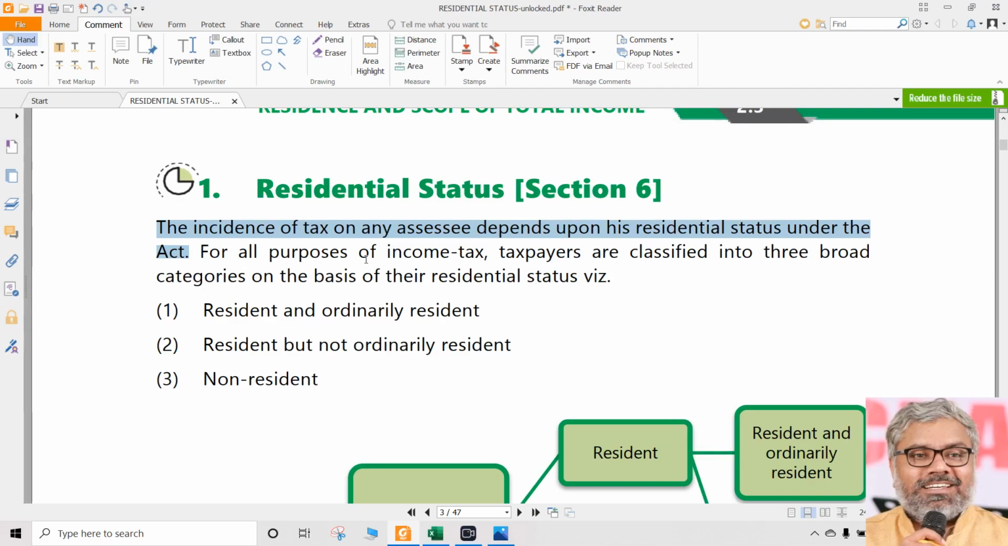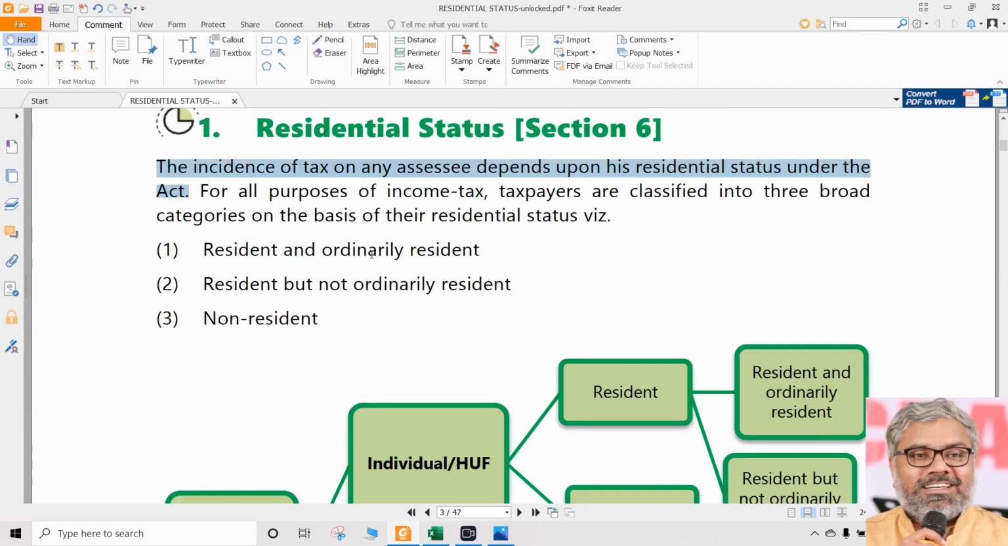This has nothing to do with citizenship. This has nothing to do with the rights and obligations of a person towards his country. This has nothing to do with immigration. This has nothing to do with travel from one place to another. All those things are completely different from residential status. It is only for the purpose of income tax.